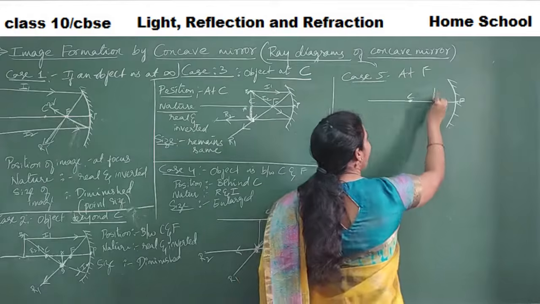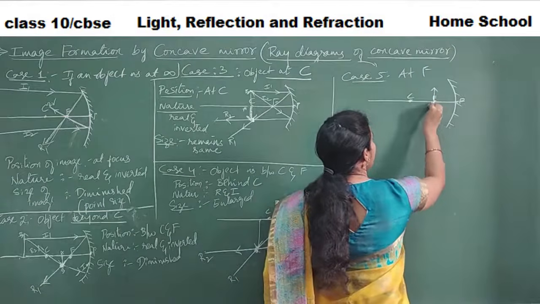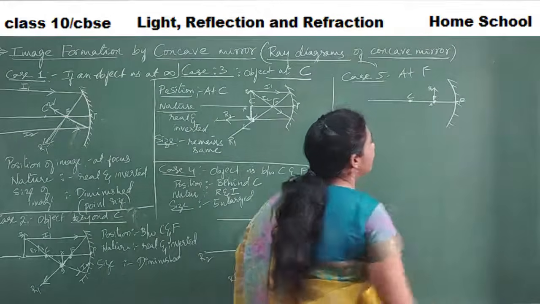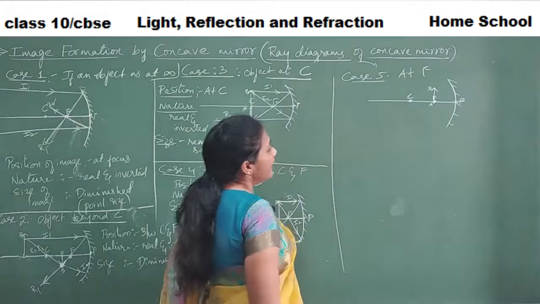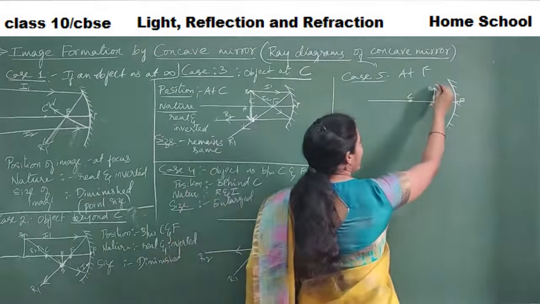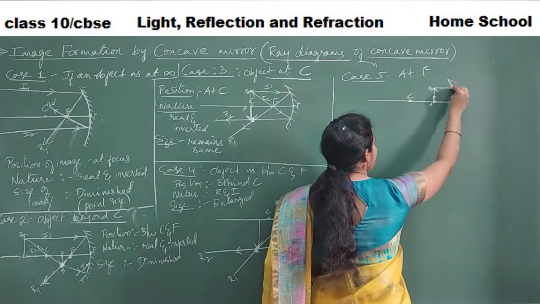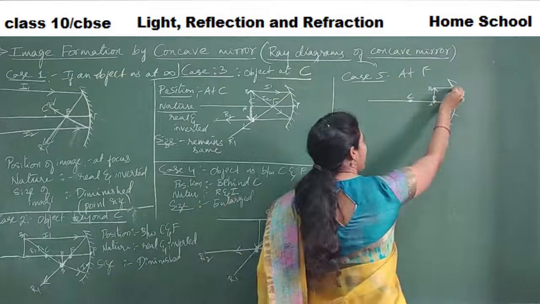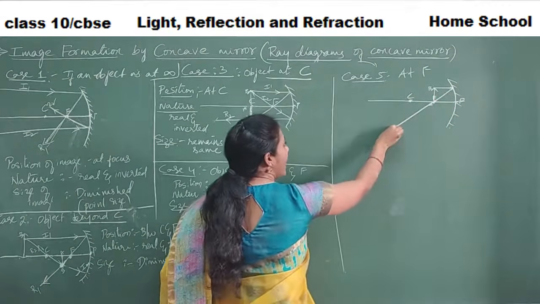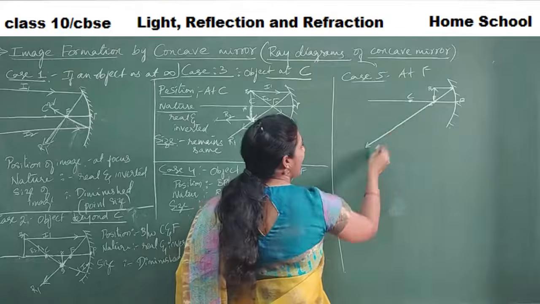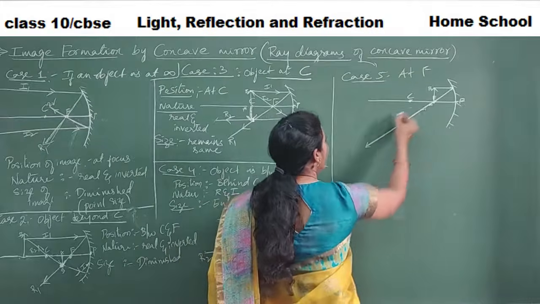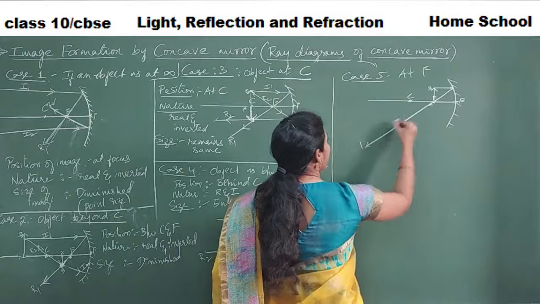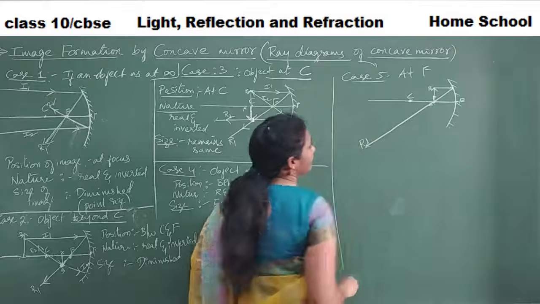See, here I am bringing my image. See, here is our image exactly at focus. Let us see what happens here. Okay, I'll draw the incident ray. The first incident ray I will take parallel to the principal axis. So its reflected ray will pass through the focus. Okay, so this is my R1.